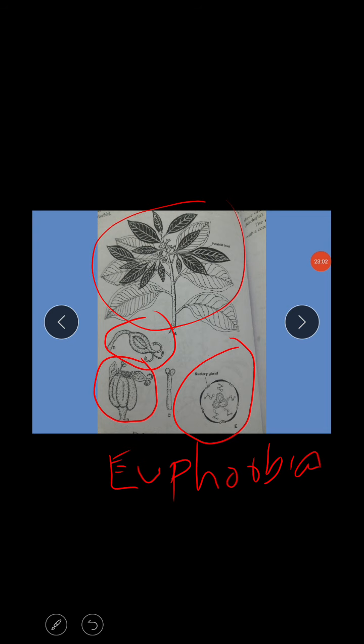Okay, gynoecium: tricarpellary, syncarpous, trilocular, with orthotropous or anatropous ovules. Okay, and a nectariferous disc is present, that is also very important. The fruit is a schizocarp or capsule.